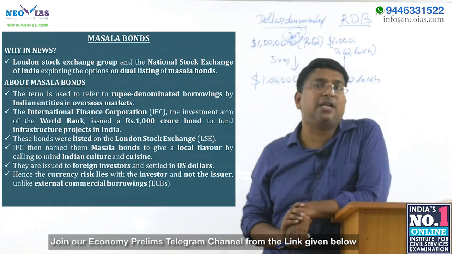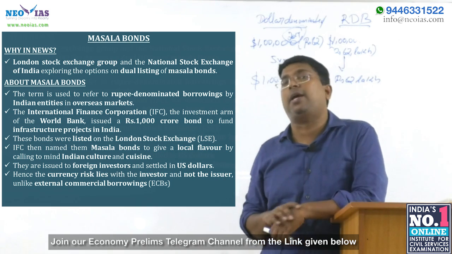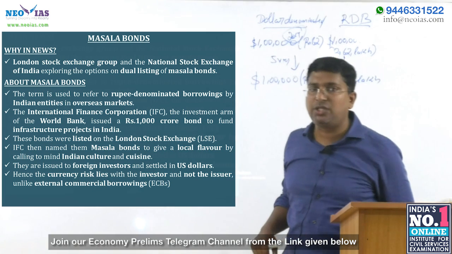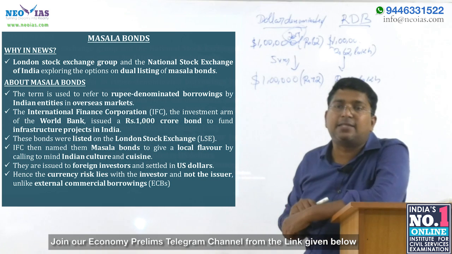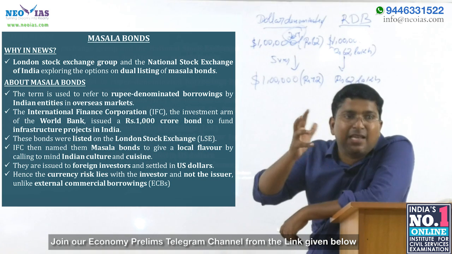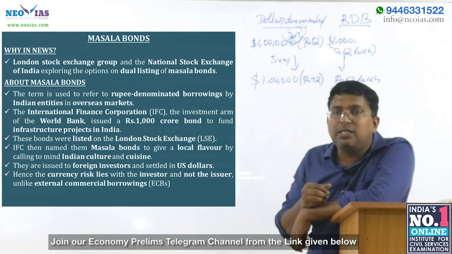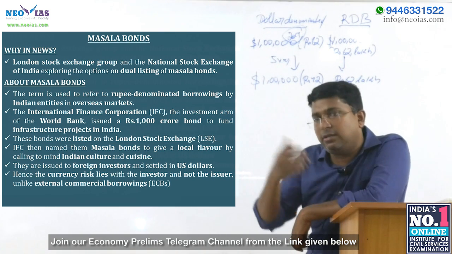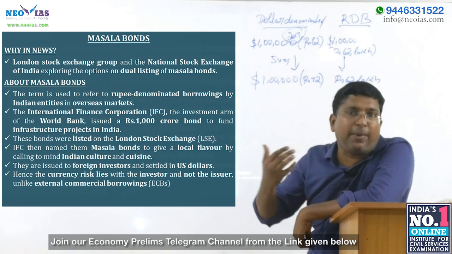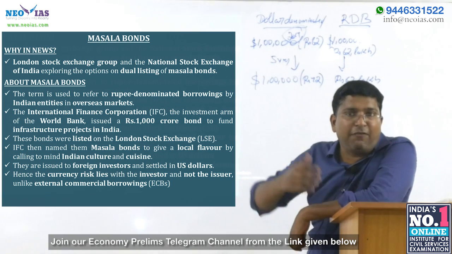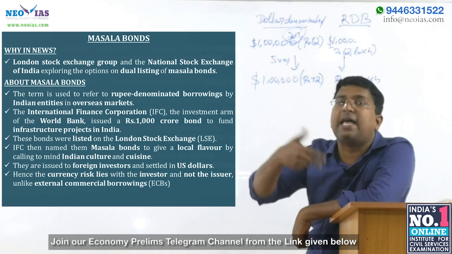IFC, International Finance Corporation. So IFC has given this nomenclature, Masala, for this rupee denominated bond. Why? Because of Indian cuisine, Indian culture. Like that, for Chinese culture, they have given a Chinese name. Japanese are famous for samurai, so if it is a Japanese currency denominated bond, it is called samurai bonds.